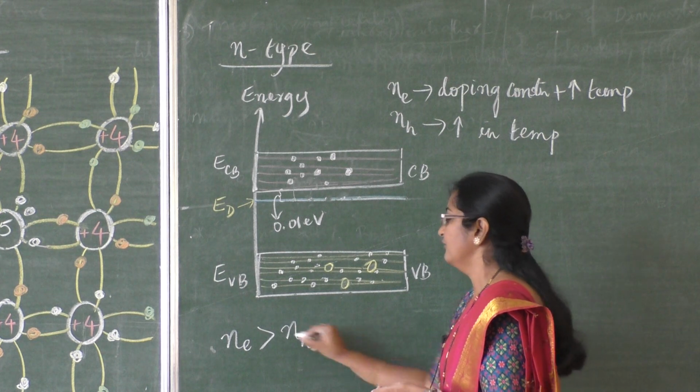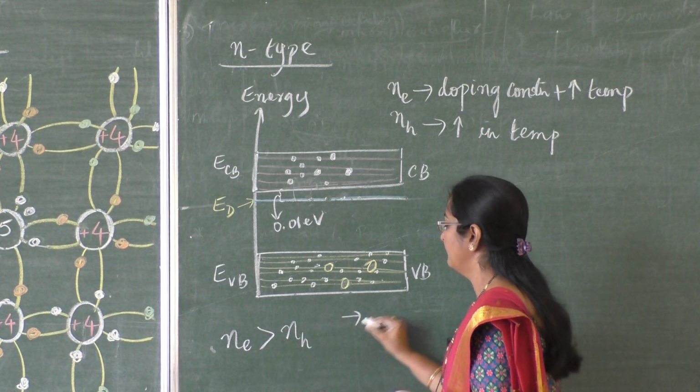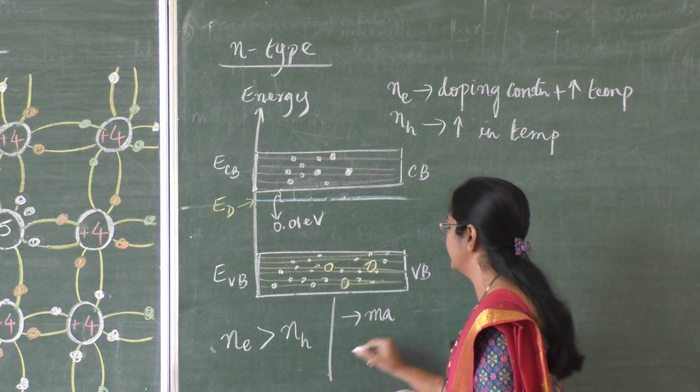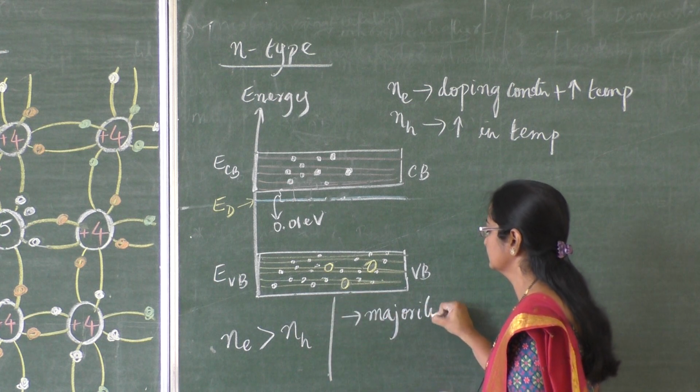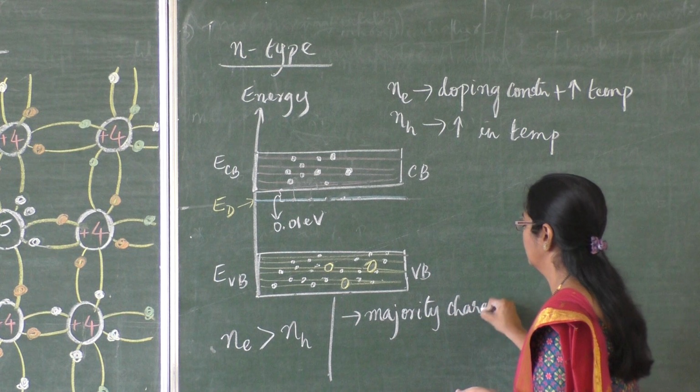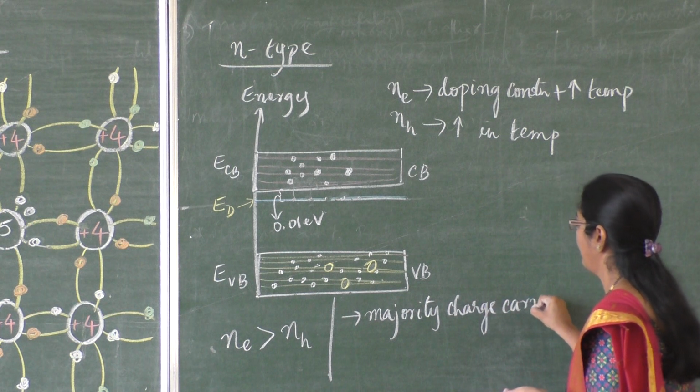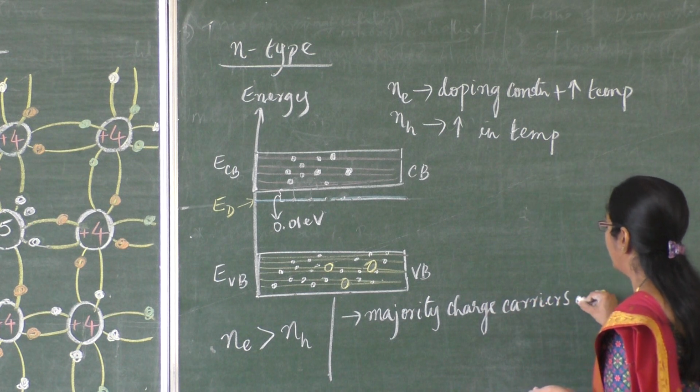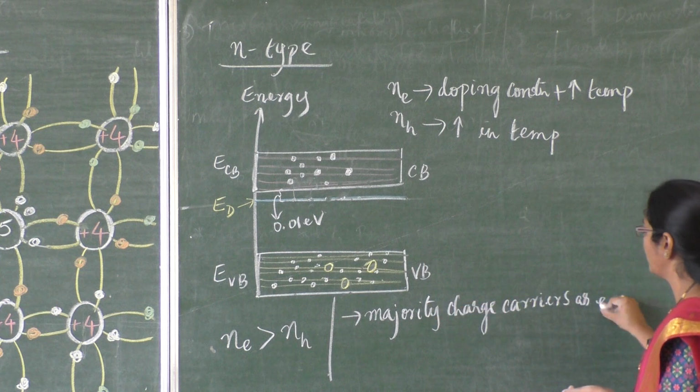So here we can write the majority charge carriers as electrons.